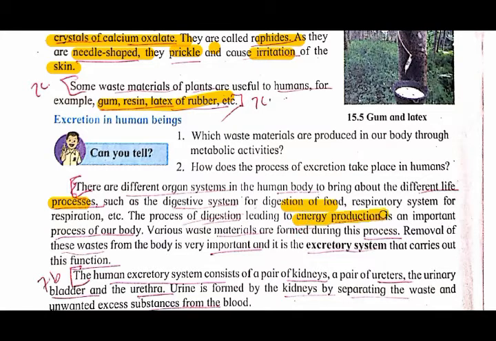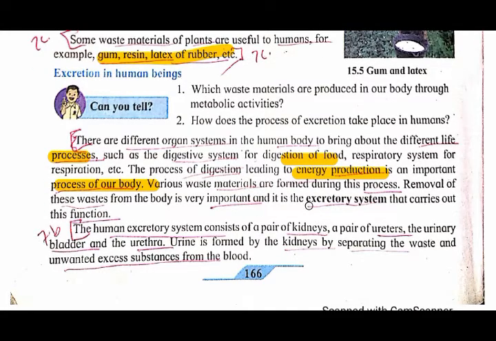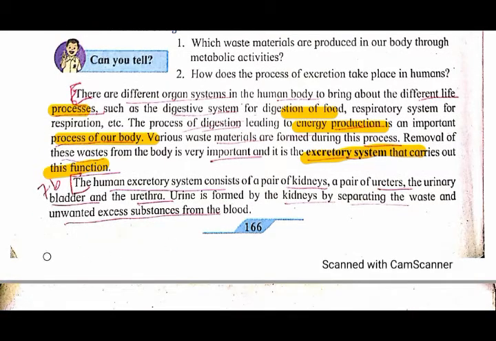The process of digestion produces energy. Understood? Because of the digestion, energy production occurs, which is an important process of our body. Now various waste materials are formed during this process. It produces the energy, but waste material is also formed, and the removal of waste material from the body is also a very important factor, and therefore it is called the excretory system, and it carries out this function. Okay, now how is this function carried out?